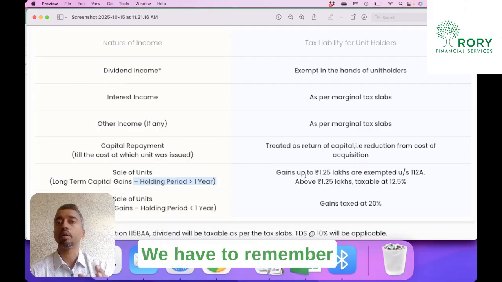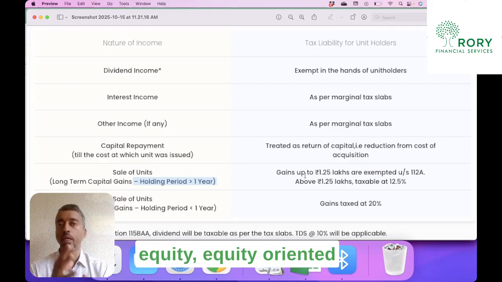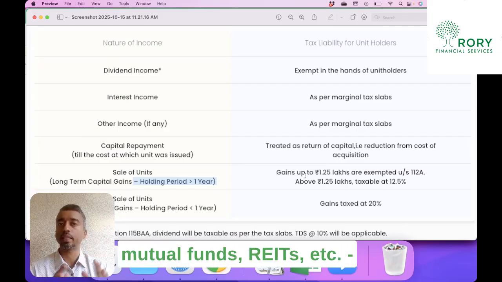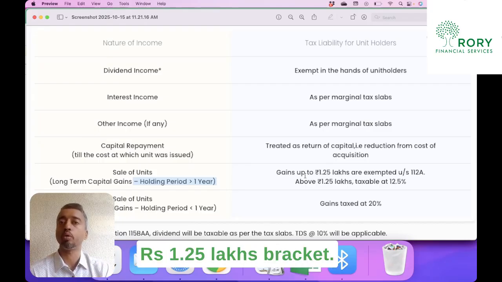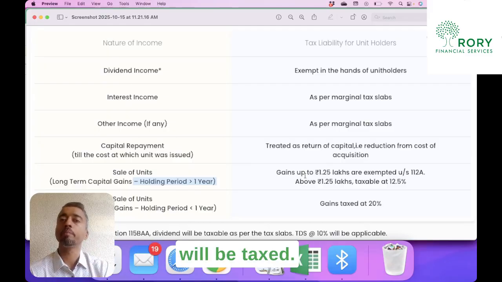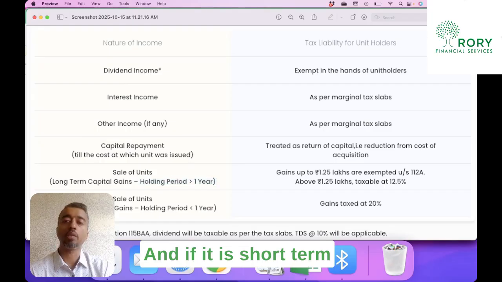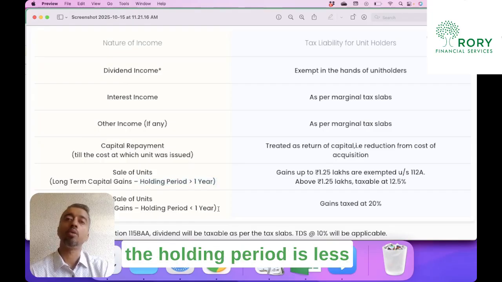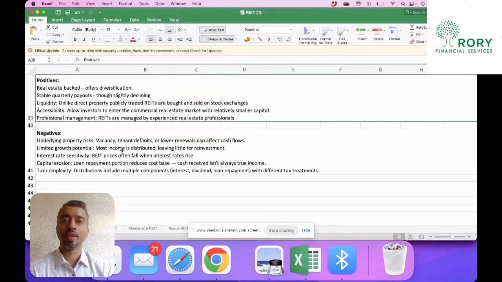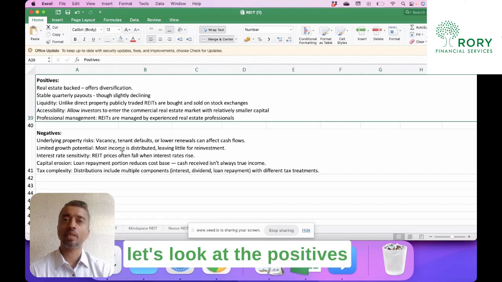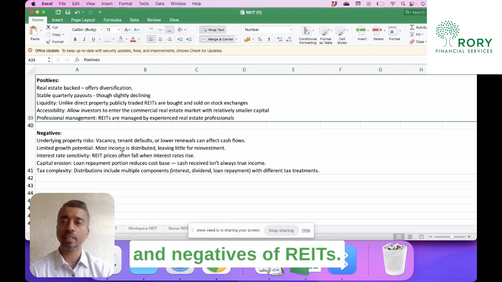Of course, we have to remember that all the gains, equity-oriented mutual funds, REITs, etc., for that financial year will be put under this 1.25 lakhs bracket. Anything above that will be taxed. And if it is short-term capital gains, then the holding period is less than 1 year and your gains are taxed at 20%.